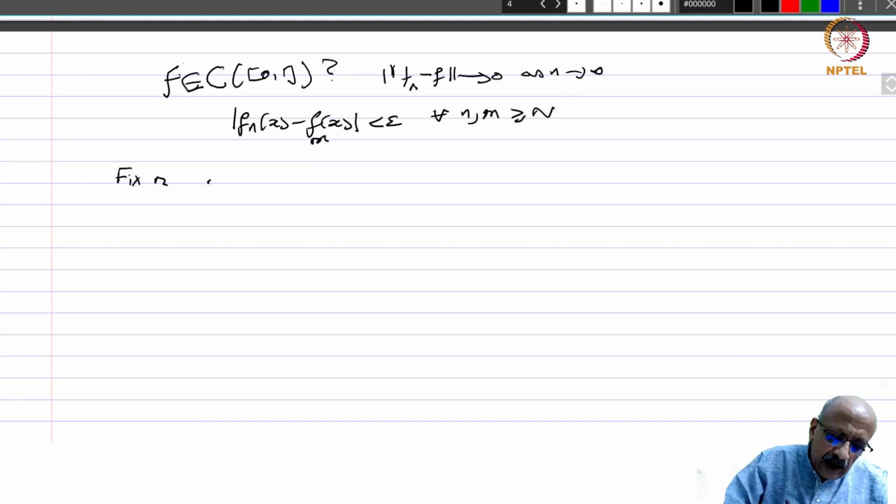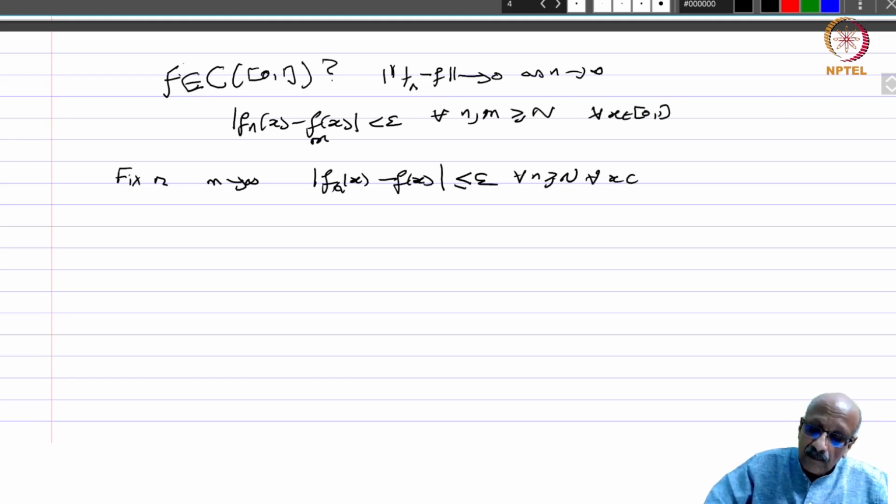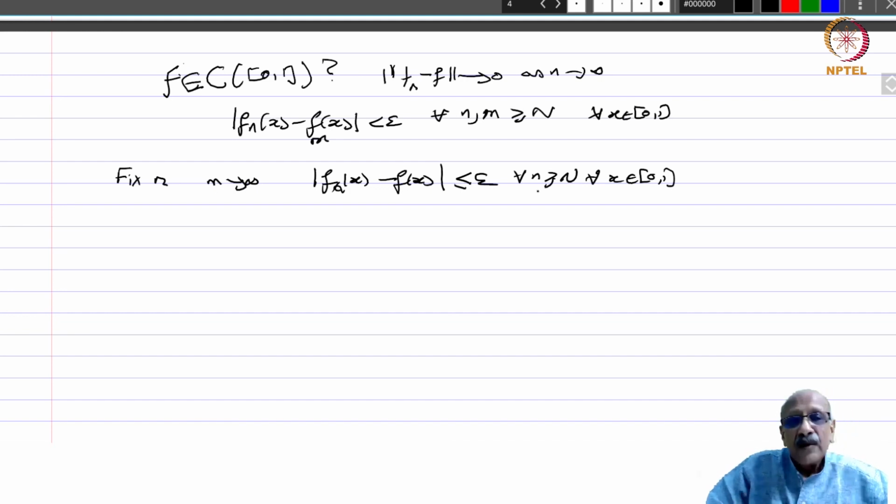Then you have mod f_n(x) minus f(x) is less than or equal to epsilon for all n greater than or equal to N, and of course for all x in [0,1] in both places. So we have that f_n converges uniformly to f. The convergence in this norm is essentially uniform convergence.